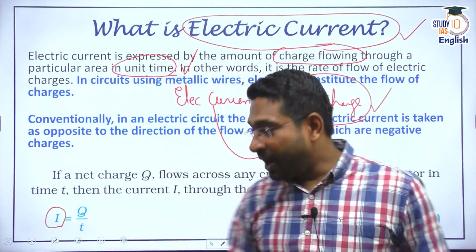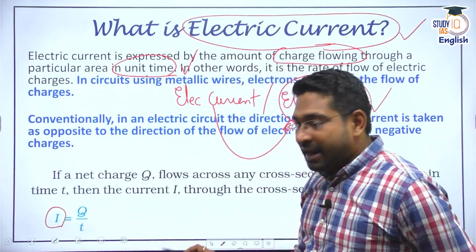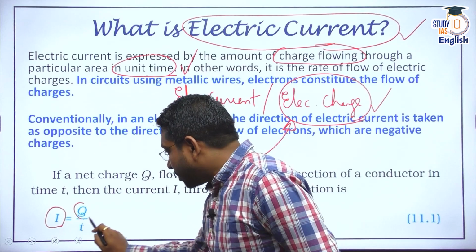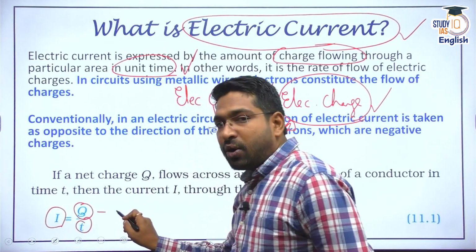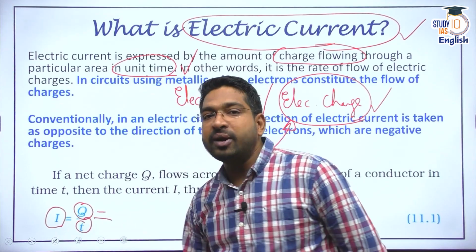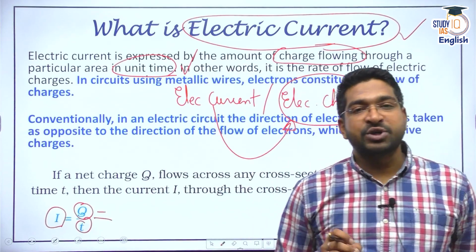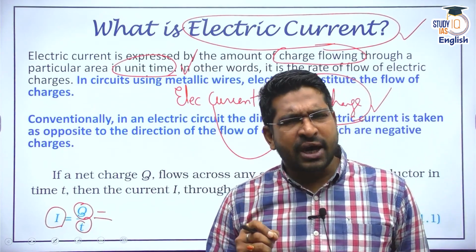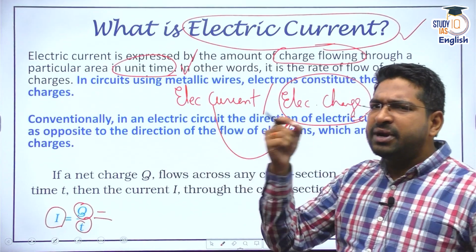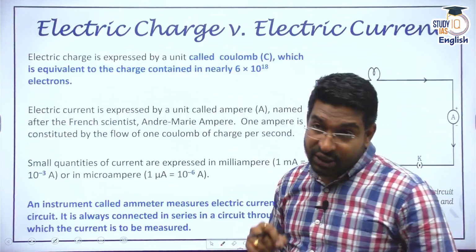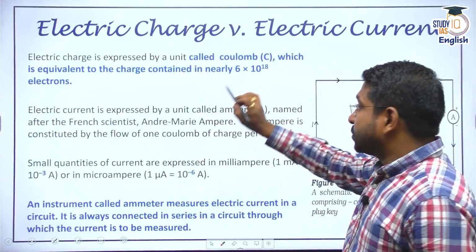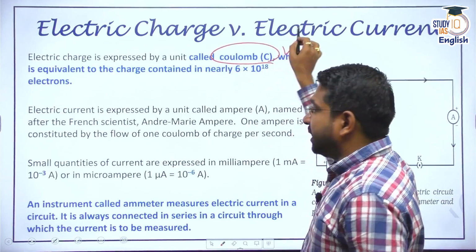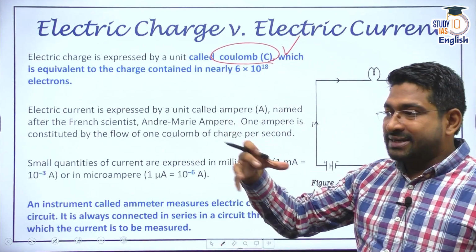All right. So I, basically electric current, is defined as Q by T. Q means the amount of electric charge moving through one particular time. Now you will have a question. So what is this electric charge? Do I have any defining parameter for electric charge? Yes. Electric charge is expressed in a unit called coulomb. Electric charge is measured in coulombs.